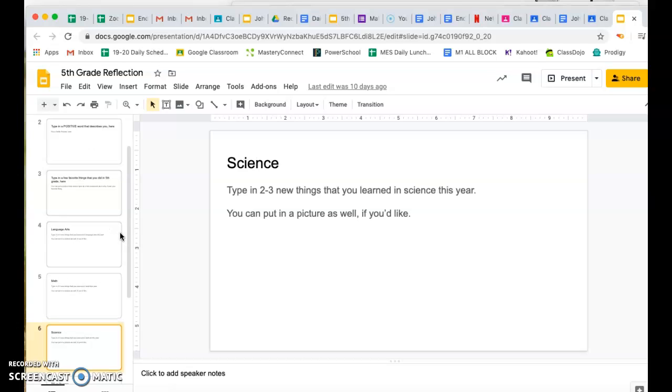Science, you're going to type in 2 to 3 new things you learned in science this year. I know we didn't do a lot. We weren't able to get through a whole lot. But go ahead and type that in here. If you need pictures, let me know. PE or recess, just type 2 to 3 new things that you enjoyed doing during PE and or recess. So if there were new games that you learned this year, new friends that you made, anything you want to put in there.